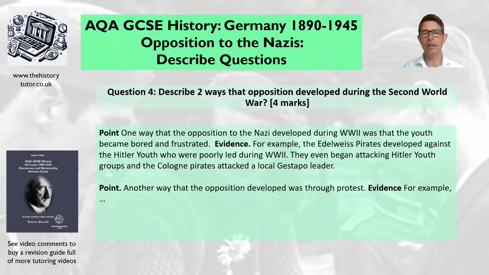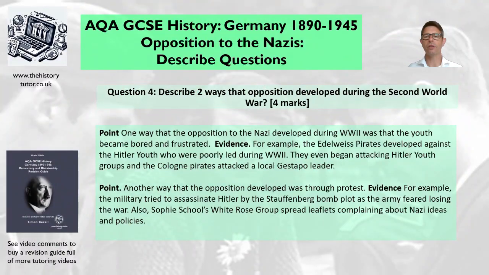Okay, so here's mine. Another way that opposition developed was through protest. That's probably going to lead me towards something like the Sophie Scholl group, or maybe I could talk about Cardinal Galen. I've got some ideas of protesting Nazi policies. What have you gone for? Think about a good example to back up your idea. Pause me now and give it a go.